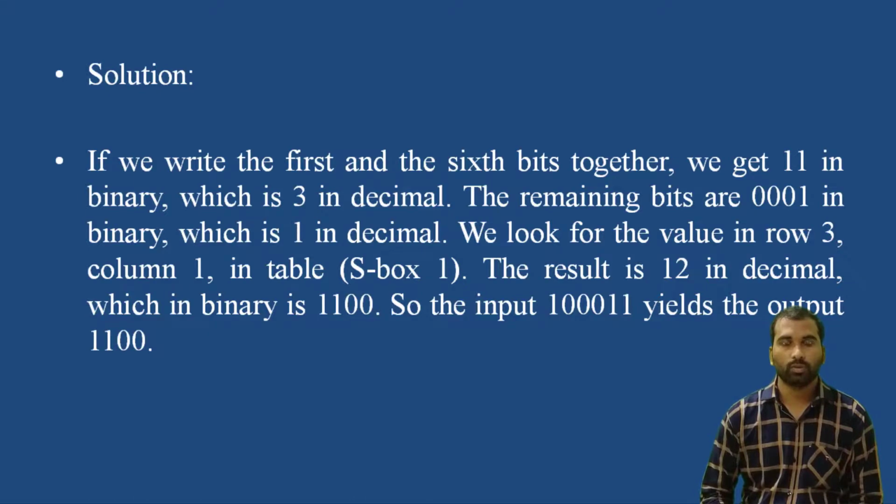Now we have to verify row 3. We look for the value in row 3 and column 1. From the table S box 1, the result is 12 in decimal. We can convert the 12 into binary, so we get 1100. So the input 1000011 generates an output of 1100.